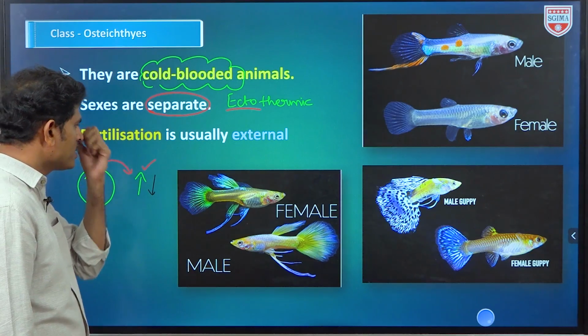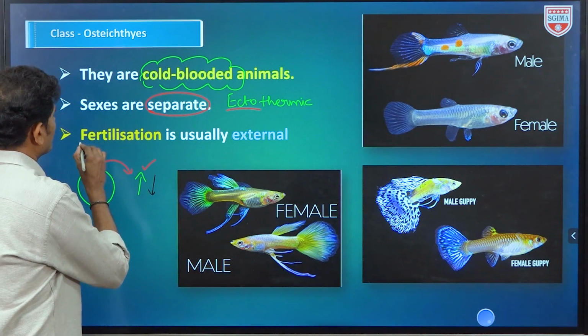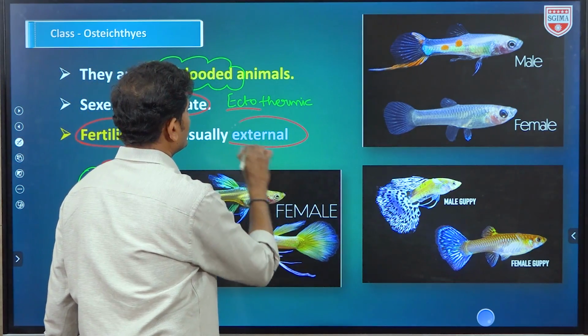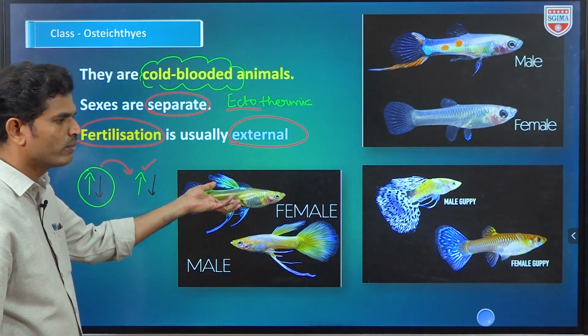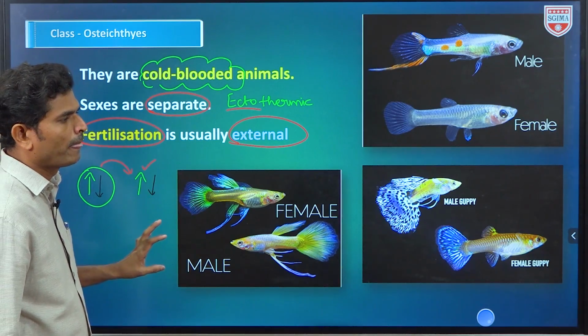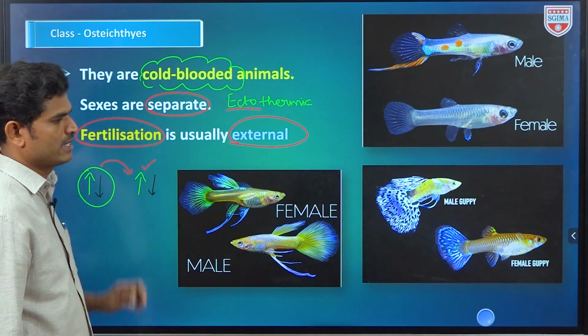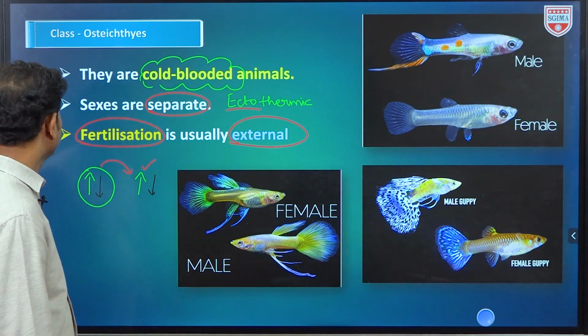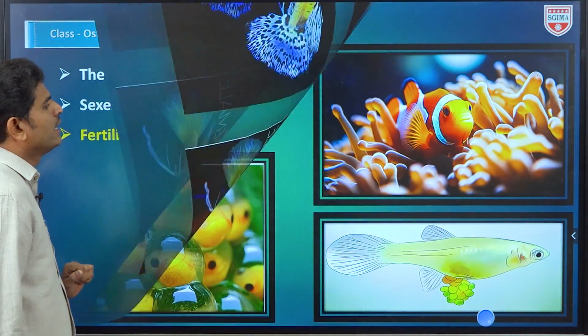Next one, fertilization is usually external. Fertilization, fusing of gametes, is external. That is, these organisms, male and female, release their gametes outside and there they fertilize. That's why it is called external, outside fertilization. Okay, let us see the next one.